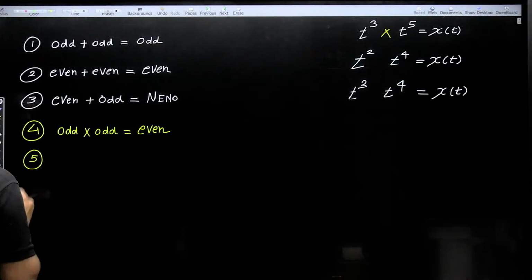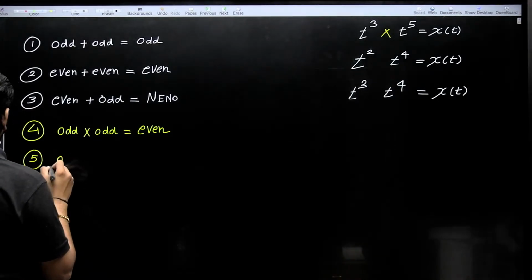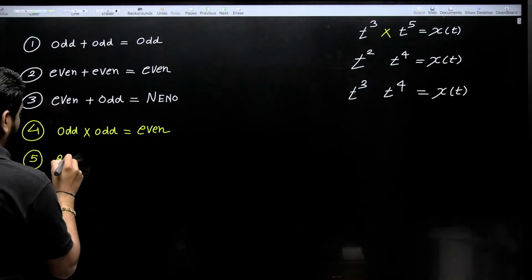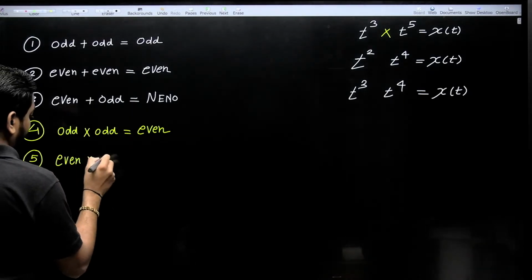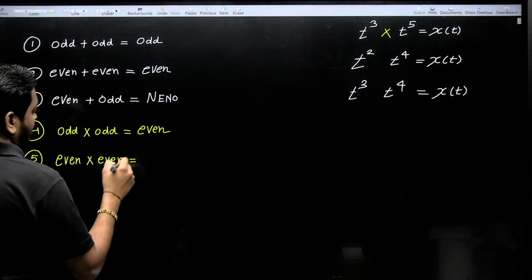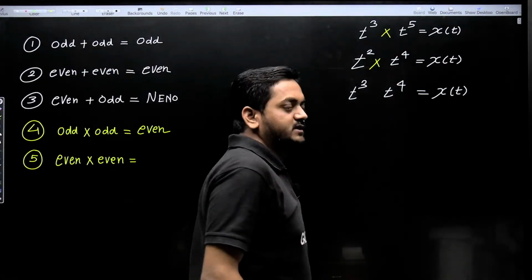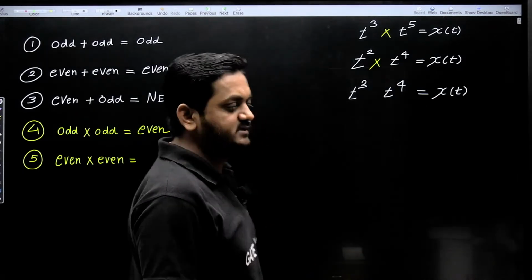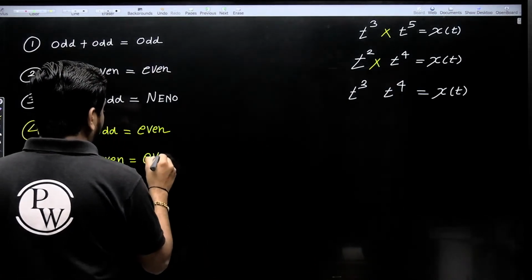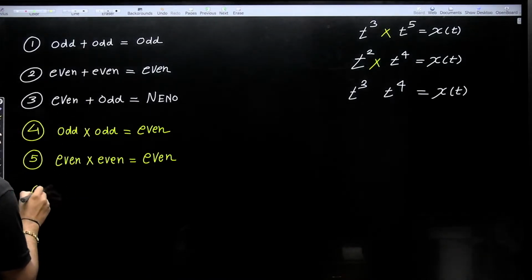Number 5, even multiplied by even. Even signal multiplied with even signal, the resultant signal will be even. Of course, t power 6 is even. The resultant signal is even.